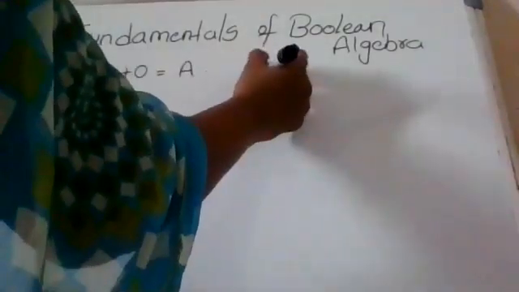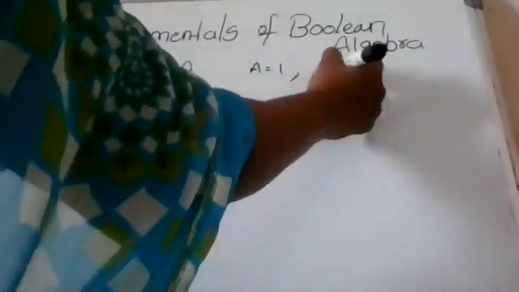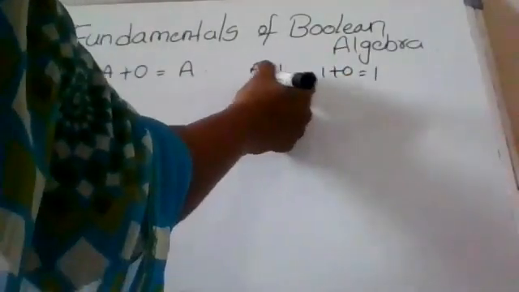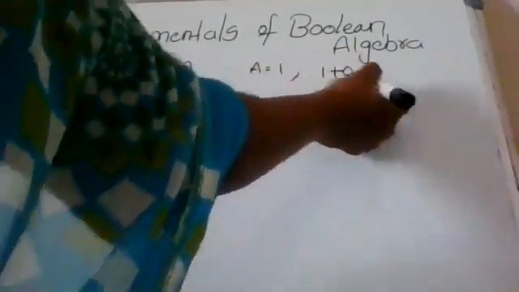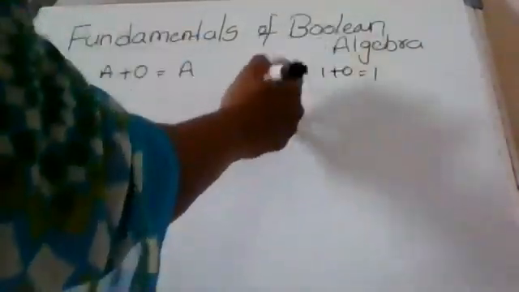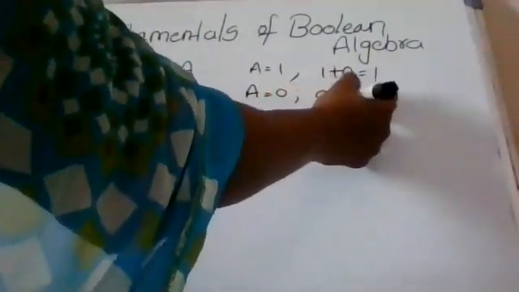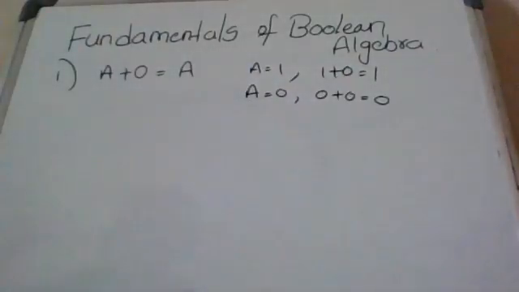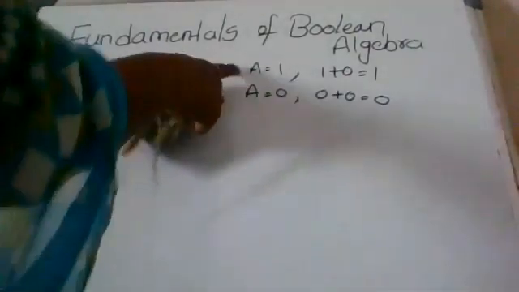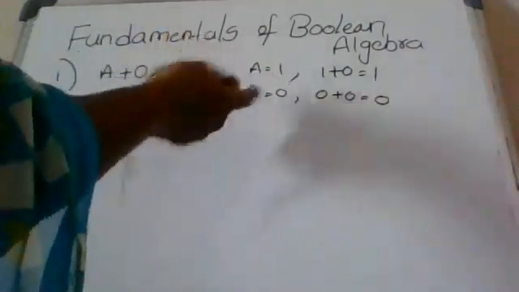Suppose, for example, if A equal to 1, A plus 0 means 1 plus 0, we get 1. So whatever we take as A, that we get as the answer. If A equal to 1, we get the answer A, that is 1. If A equal to 0, then 0 plus 0 equal to 0. Whatever we take A, that will be the answer. These two are the possibilities, A is either 1 or 0.